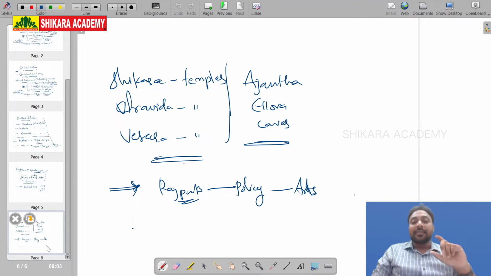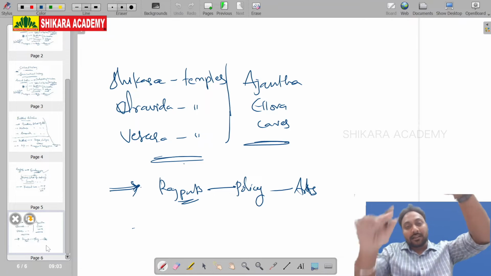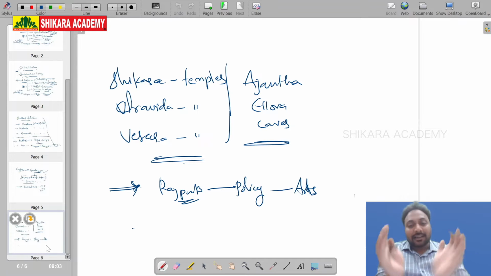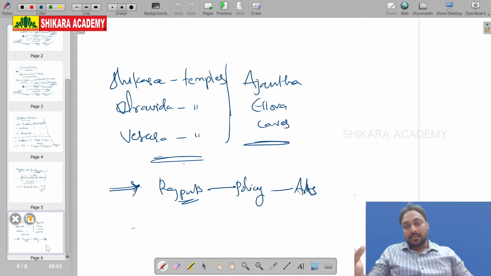Here you have to understand the difference between structural temple and the cave temple. Structural temples are the temples which we see today, which were constructed in a structure. They have a particular style: Shikara style, Dravida style, Vesara style. And there is another type of temples called cave temples. Cave temples are not built in a particular style. They were just cut and shaped in the form of a cave. It was already a hill or a rock or a mountain, and it was cut and shaped into the form of a cave.